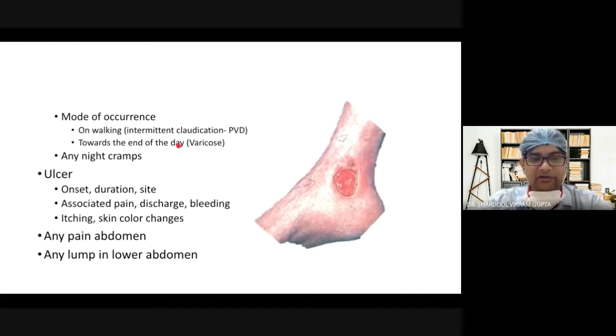And if there is a history of ulceration, you must inquire about the onset, duration, and site of the ulcer, any associated pain, discharge, and bleeding in the ulcer, whether itching is present or not, and skin color change all around it. You must also note pain in the abdomen, or any lump in the upper abdomen. Because of an abdominal lump, there may be pressure changes transmitted, and they may cause DVT, or even a very large lump may cause a varicose vein because of impaired return from the deep veins.